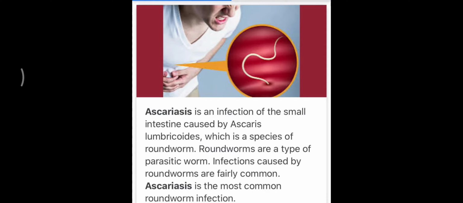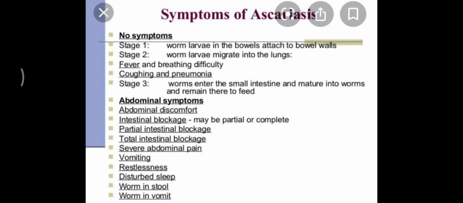It is an infection of the small intestine, and its causative organism is a worm, that is a roundworm. The common name is roundworm and the zoological name is Ascaris lumbricoides. Now this is the infection of the small intestine, where the symptoms involve abdominal pain, worms in stool, vomiting, intestinal blockage, blood in stool. So these are the common symptoms of the disease that is Ascariasis. You can see here the symptoms are listed in the slide.